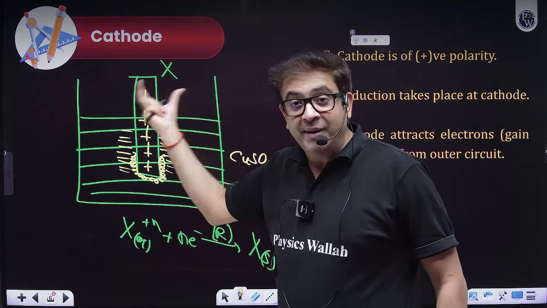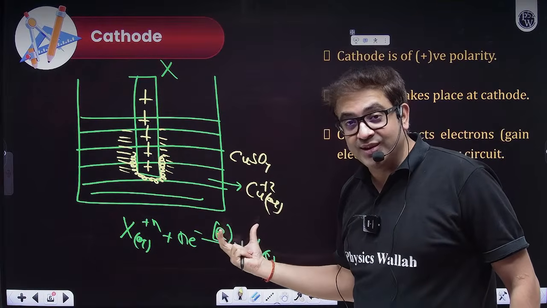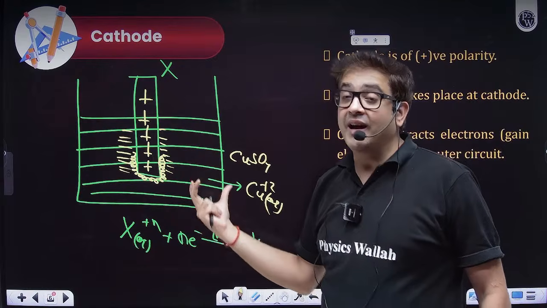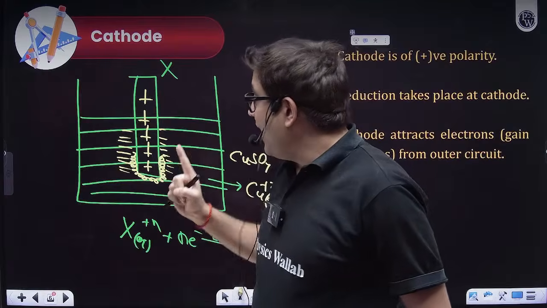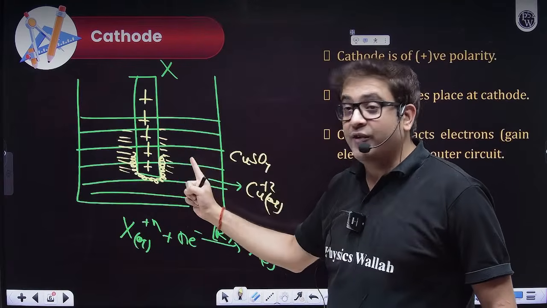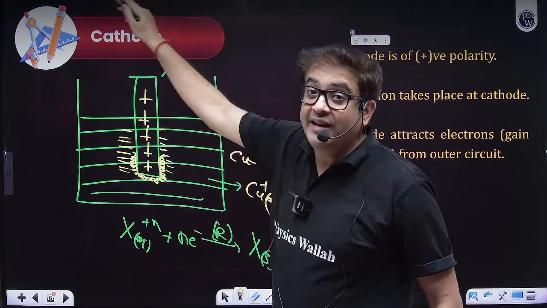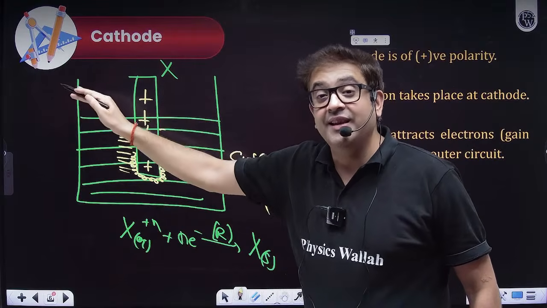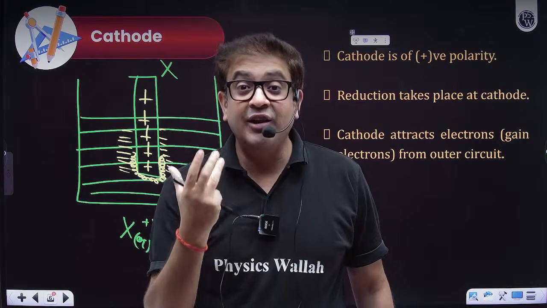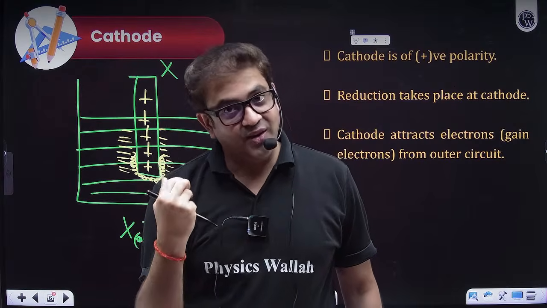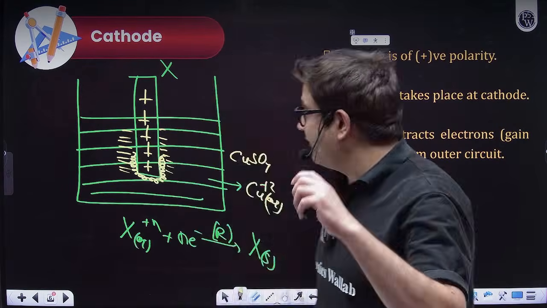Whenever a metal is dipped in its own solution, it acquires a potential. That potential is known as electrode potential. And once you electrically connect two different potentials, the higher potential will give current.